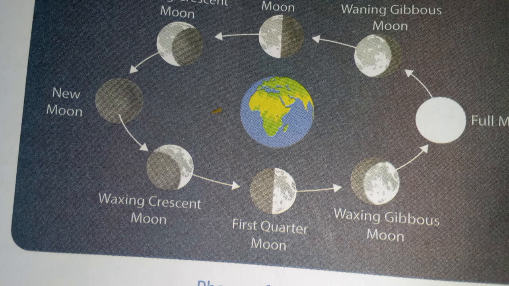If one side of the moon is dark and the light part is growing, then the moon is referred to as waxing, moving toward a full moon. If one side of the moon is dark and the light part is shrinking, then the moon is referred to as waning.